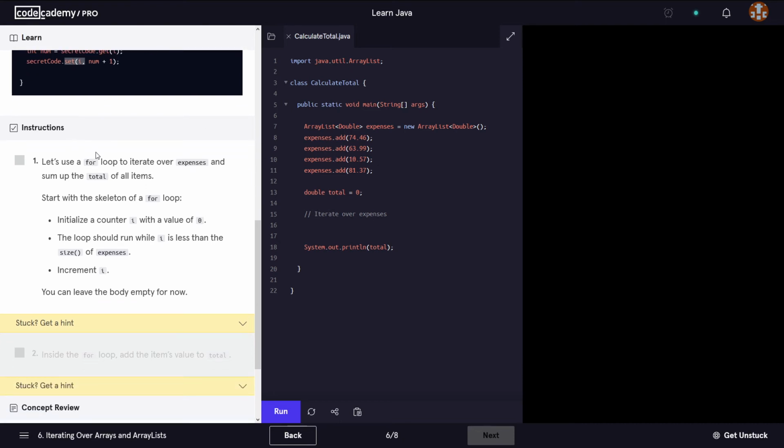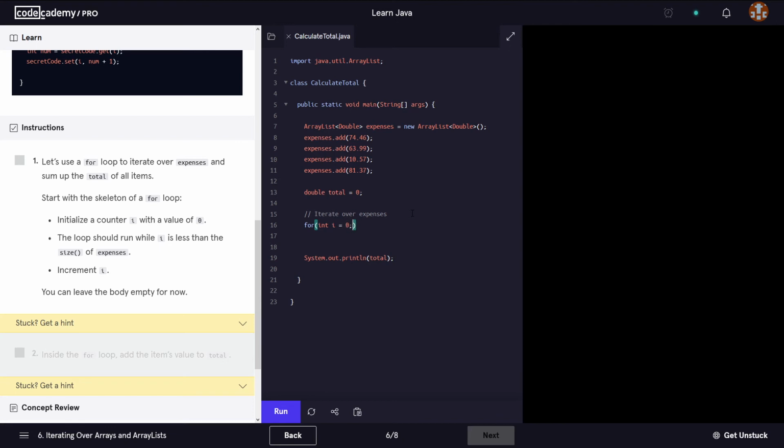Now it says in the instructions, let's use a for loop to iterate over expenses and sum up the total of all items. Start with the skeleton of a for loop. So we initialize a counter i with a value of 0. The loop should run while i is less than the size of the expenses, and then we have to increment i. So in order to do this, we use the keyword for, and we say int i equals 0.